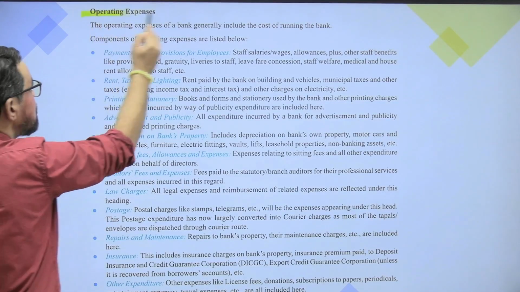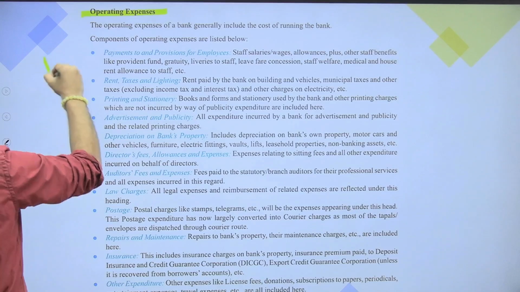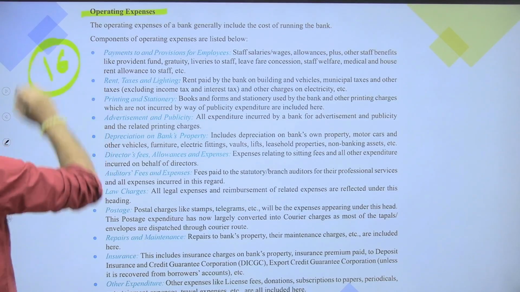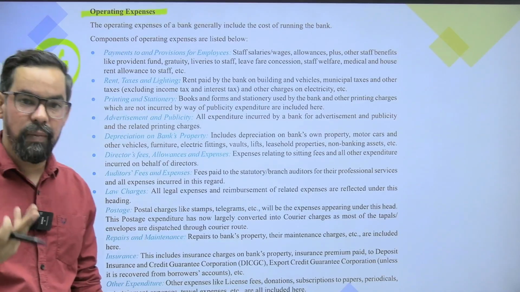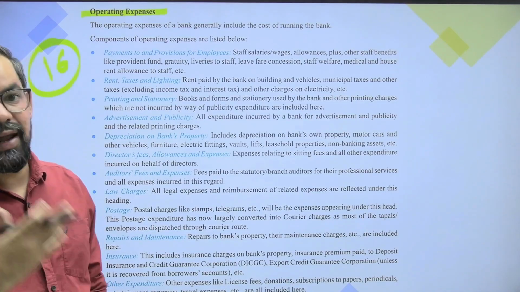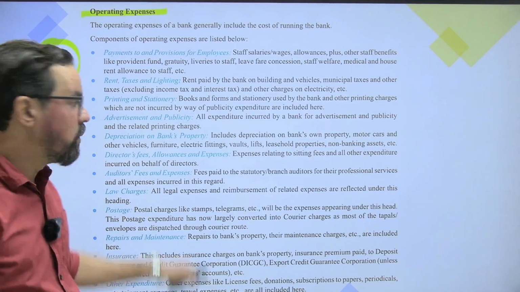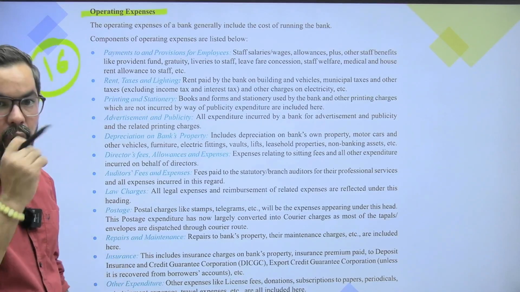Operating expenses generally come under schedule 16. So schedule 16 deals with the operating expenses to run the business. We have office rent, employee salary, electricity bill, and others, they all generally come under operating expenses.